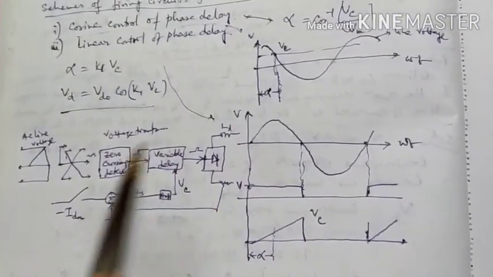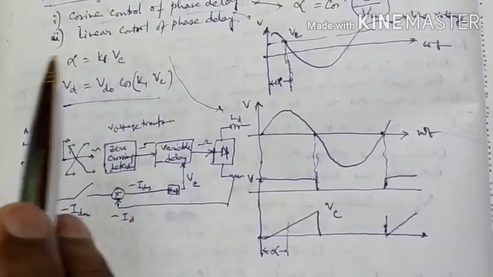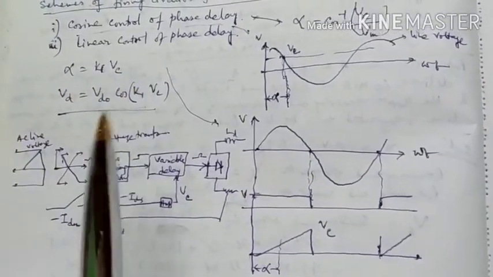So that explains the operation of IPC by two methods, cosine control of phase delay and linear control of phase delay.